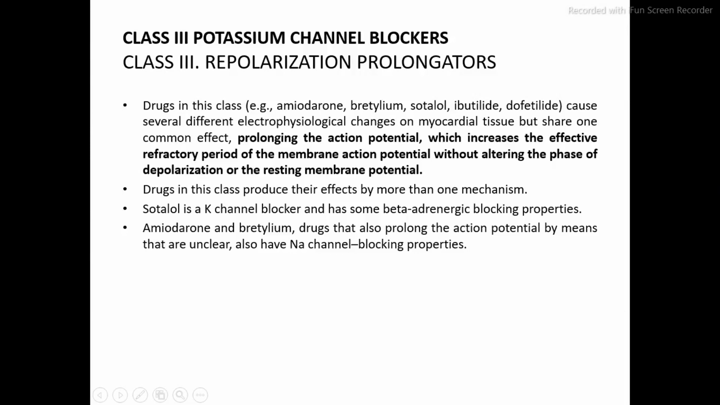Okay, so class 3 antiarrhythmic agents are also called potassium channel blockers and repolarization prolongators. That is, these drugs prolong the repolarization period of the myocardium, of the action potential.